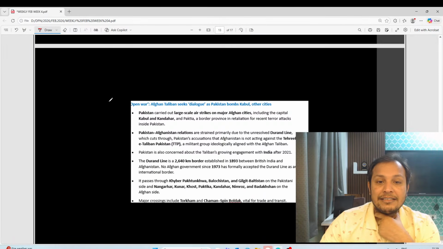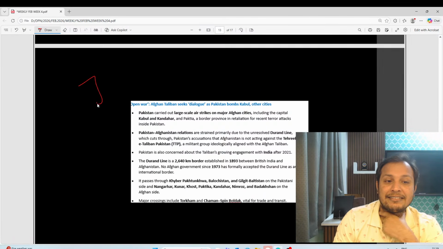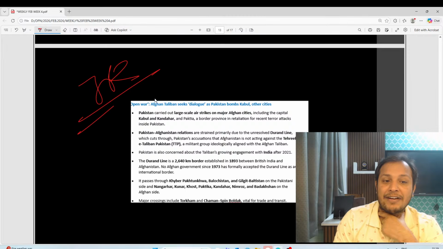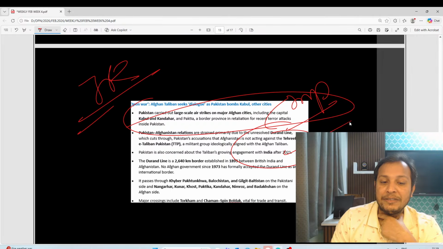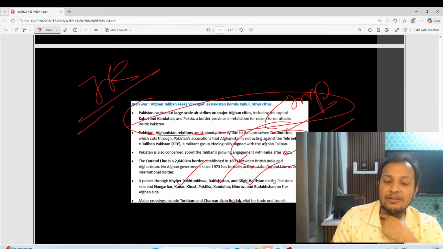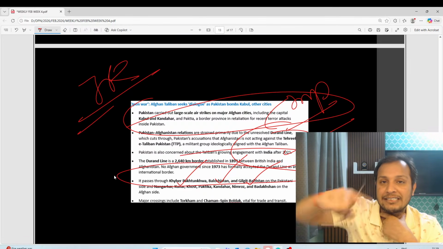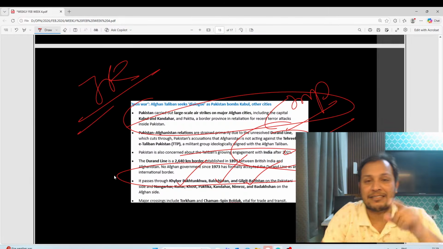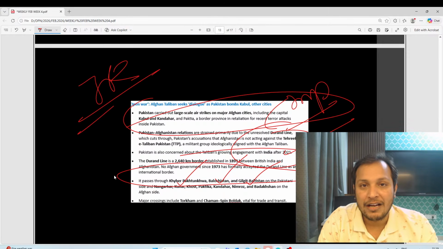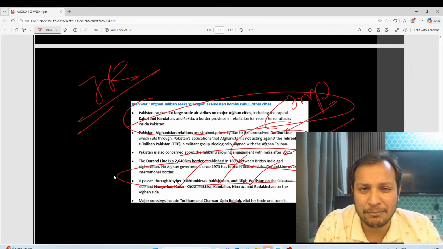Next, guys, international relations. Pakistan-Afghanistan fighting is happening, guys. Durand Line. UPSC can ask you about the Durand Line, Khyber Pakhtunkhwa, Balochistan, Gilgit-Baltistan, all the important locations along the border. An Afghanistan-Pakistan question will definitely come this year, a mapping-based question. International relations, very, very important.